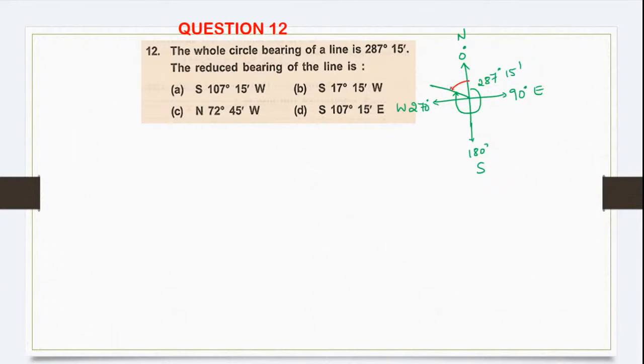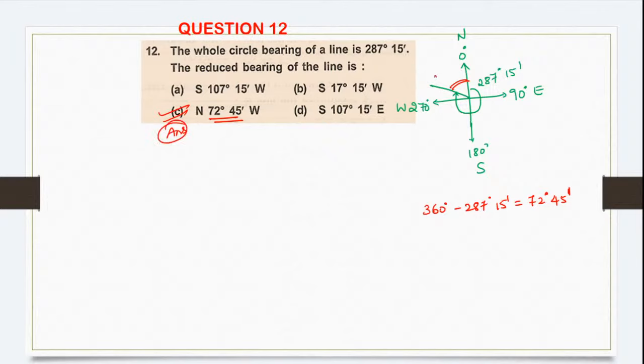So how much will be the remaining portion? The red portion will be equal to 360 minus 287 degree 15 minute. So this will be 72 degree 45 minute. Okay, do we have it? Yes, we have it in only one option, 72 degree 45 minute. So this is your correct answer, right?